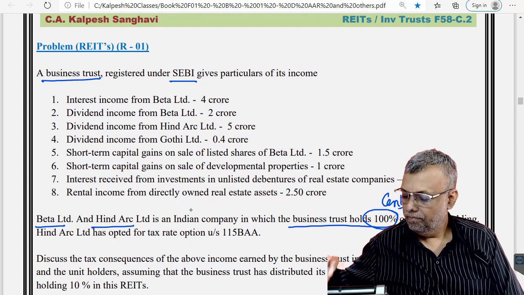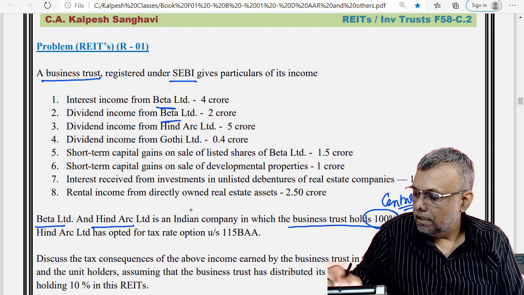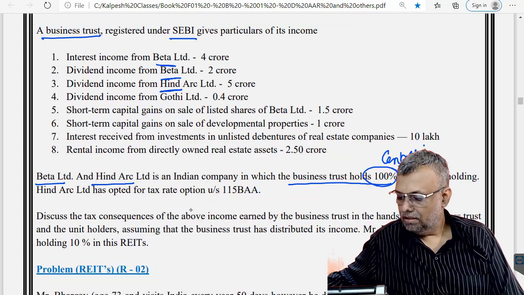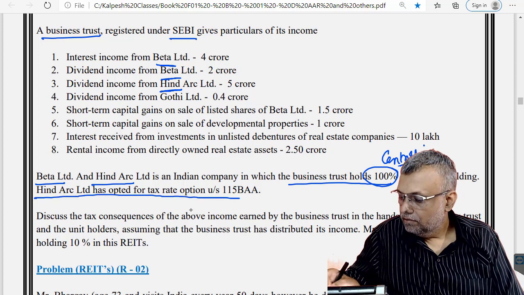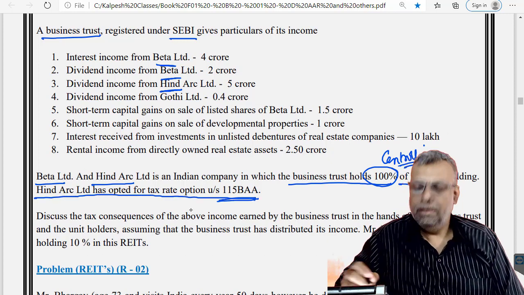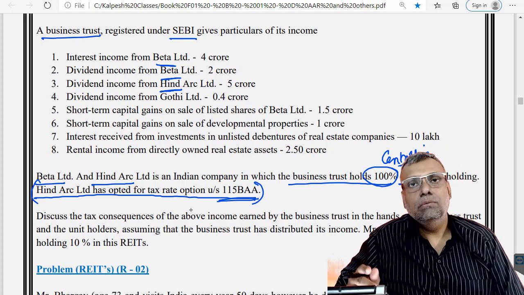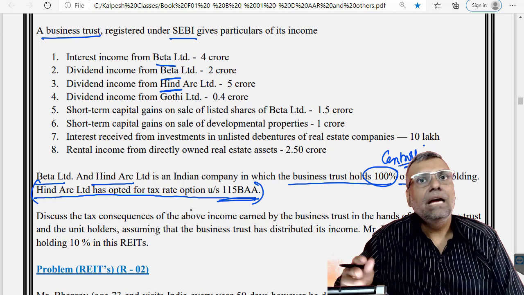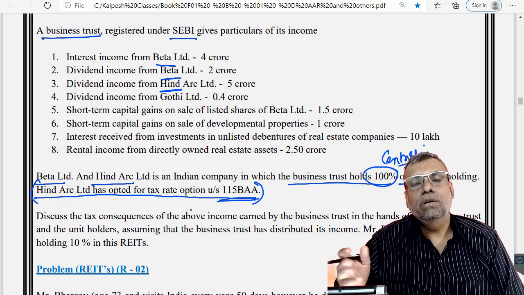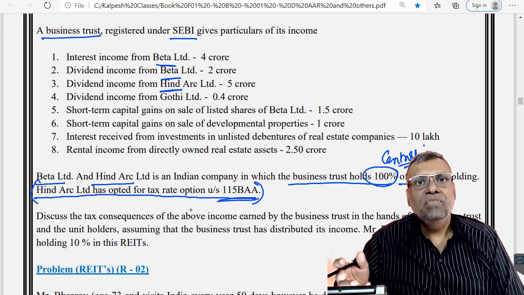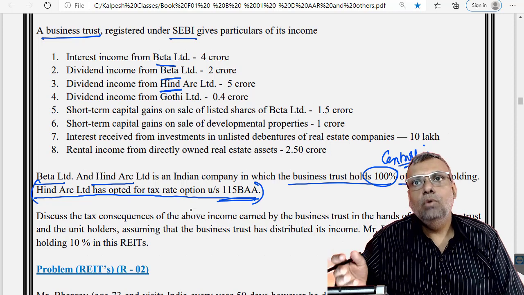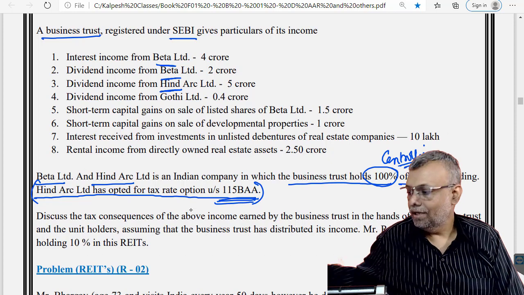So Beta and Hind Arc is a special purpose vehicle. Hind Arc has already opted for the concessional rate under 115BAA. Some tricky points are there here, but we'll discuss them later. Right now it hardly matters whether Hind Arc opted for the special rate or not, because it is a special purpose vehicle. A special purpose vehicle can be any such Indian company, whether it has exercised this special rate option or not.